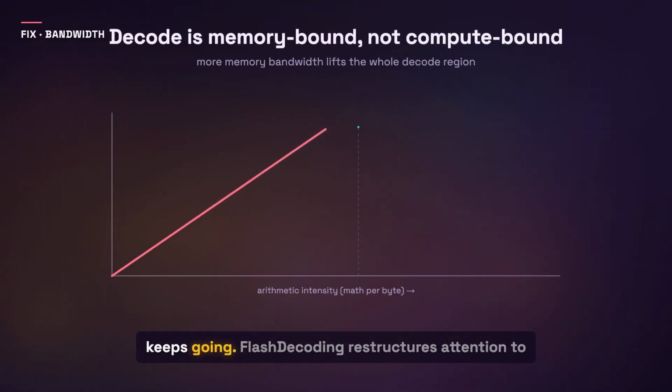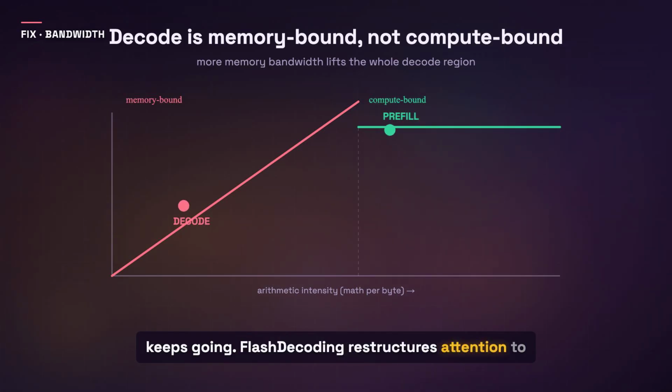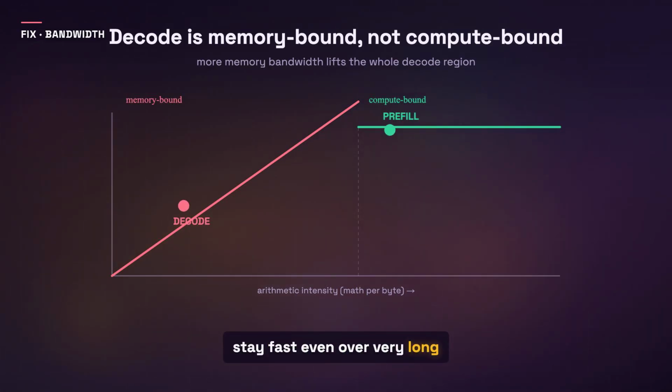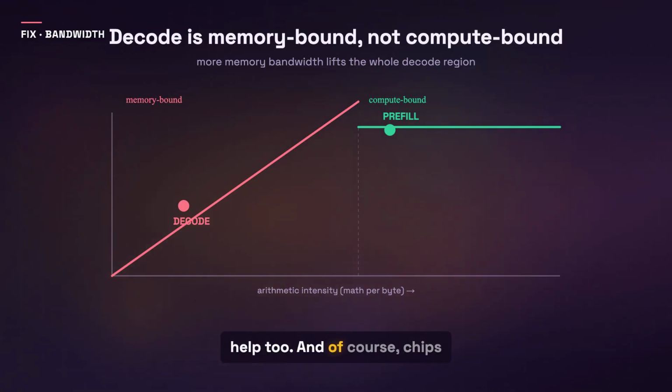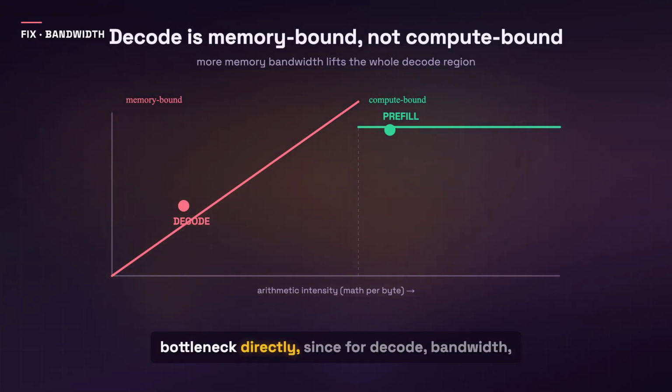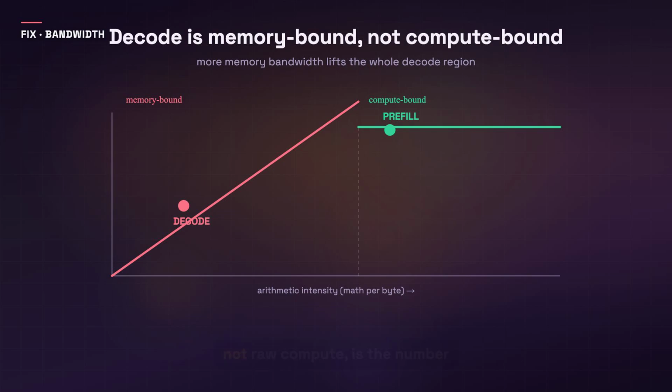And the work keeps going. FlashDecoding restructures attention to stay fast even over very long contexts. Smarter sampling and parallel hardware help too. And of course, chips with higher memory bandwidth attack the bottleneck directly, since for decode, bandwidth, not raw compute, is the number that matters most.